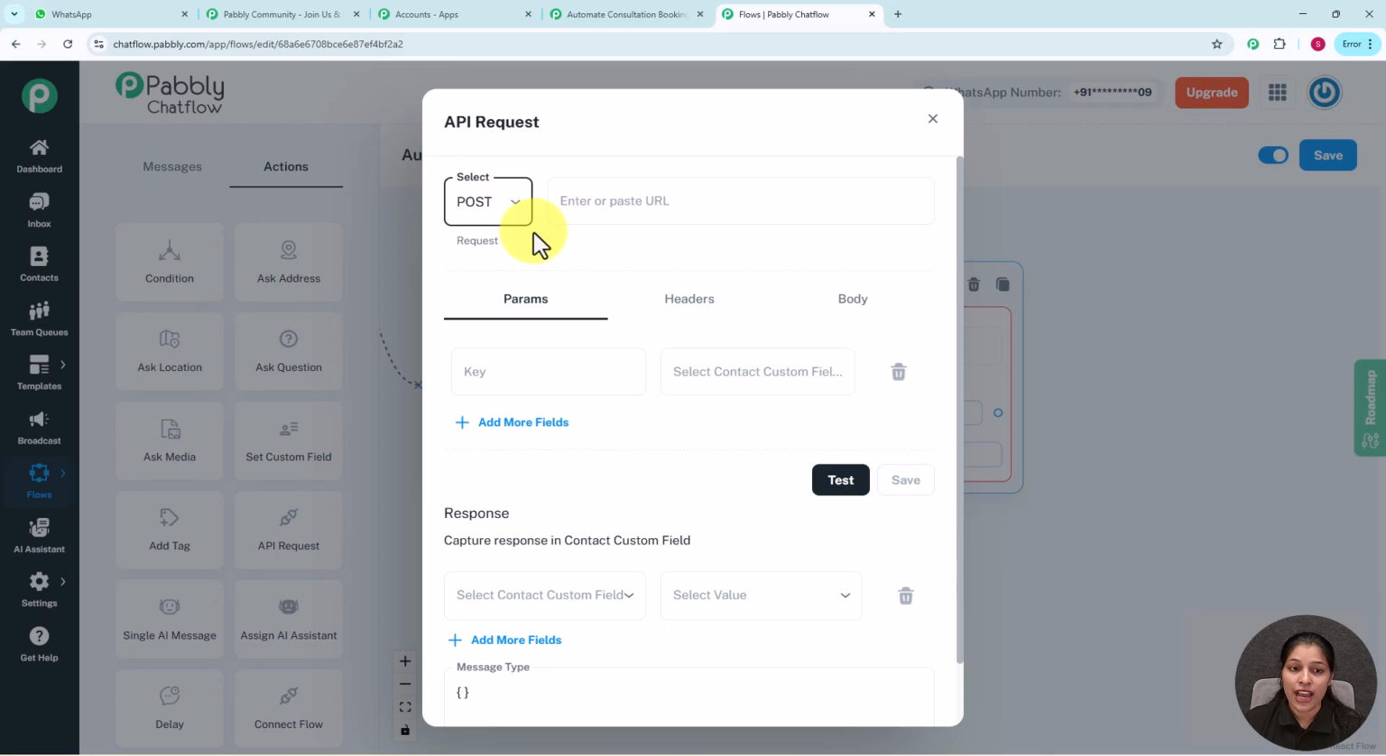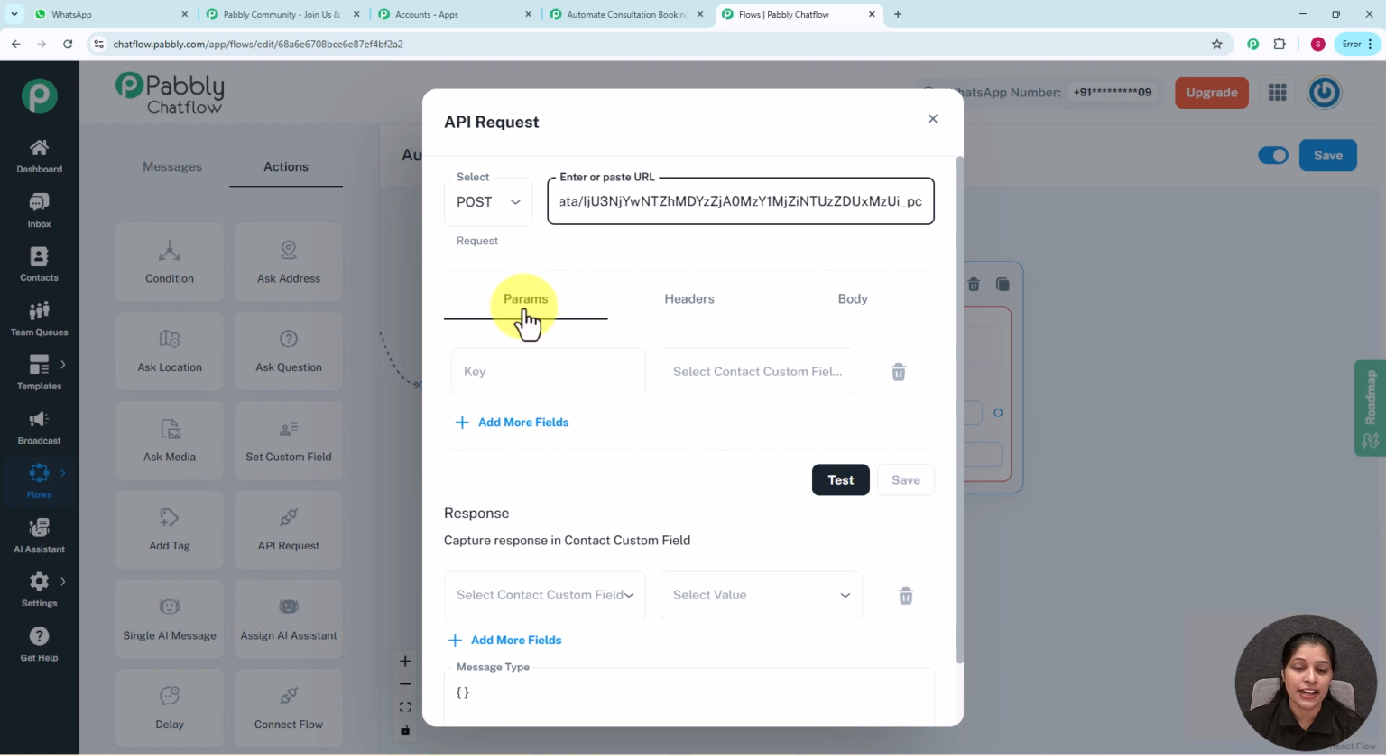So here I have selected my method, and now I am going to paste the webhook URL which I have recently received from the Pabbly Connect. So here you can see I have pasted it, and now on the parameters section it is asking me to enter the key and select the contact custom field.